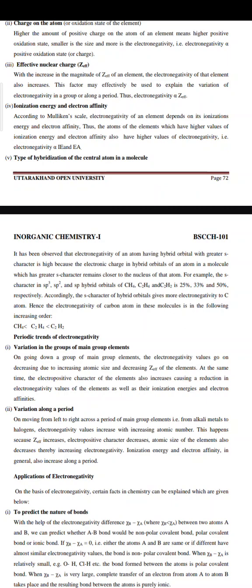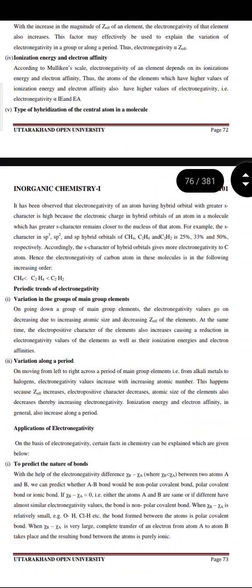Fifth is the type of hybridization of the central atom in a molecule. It has been observed that the electronegativity of an element having a hybrid orbital with greater s character is high, because the electronic charge in the hybrid orbital of an atom in a molecule which has greater s character remains closer to the nucleus of that atom. For example, the s character in the sp3, sp2 and sp hybrid orbitals of CH4, C2H4 and C2H2 is 25%, 33% and 50% respectively.